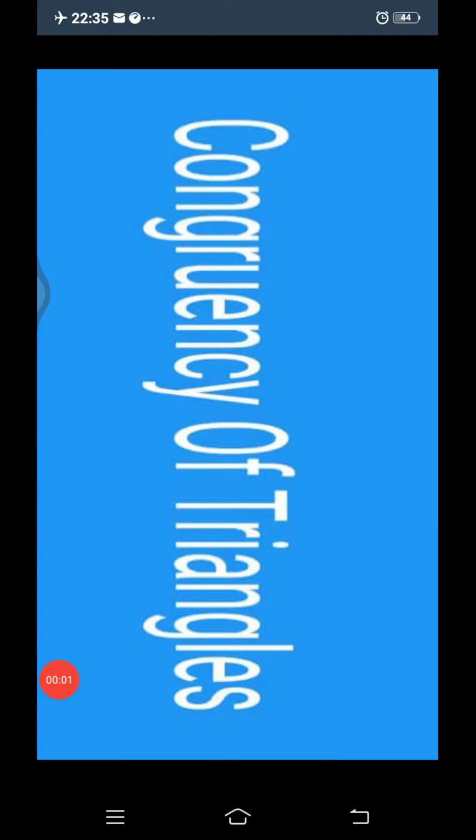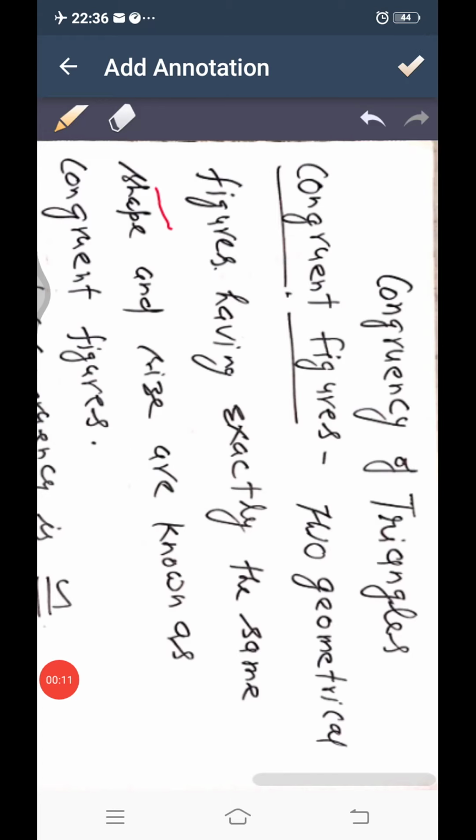Good morning, class. I am Lakshman Singh again with you with our new topic, congruency of triangles. So let us see congruency of triangles. First of all, we will know what is congruent figures.